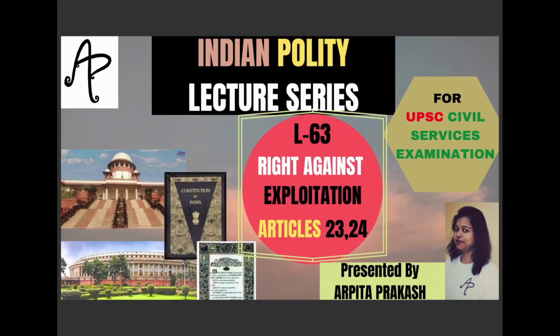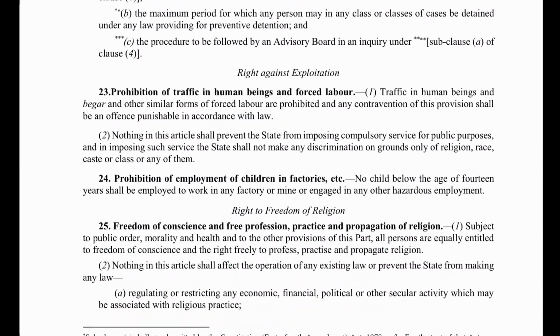Now, after finishing the two sets of rights covering equality and freedom, we now move on to discuss the next two rights, which are about the right against exploitation. So we have done till article number 22. Now we'll see articles 23 and 24. These are not very lengthy articles, so they will not take much of your time.